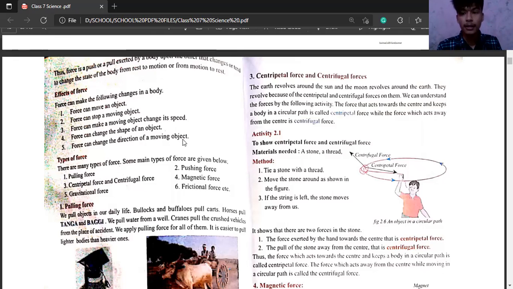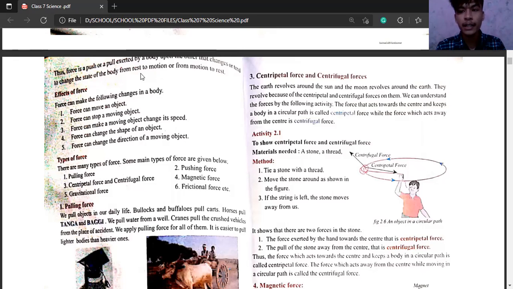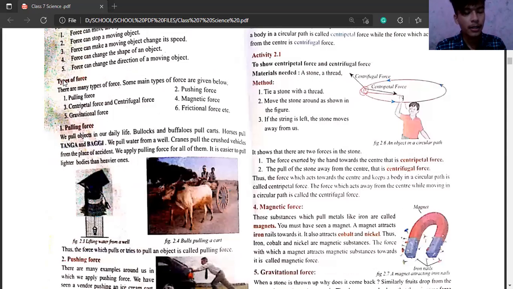So, could you understand what is the effect of the force? Yes, sir. Yes, sir.